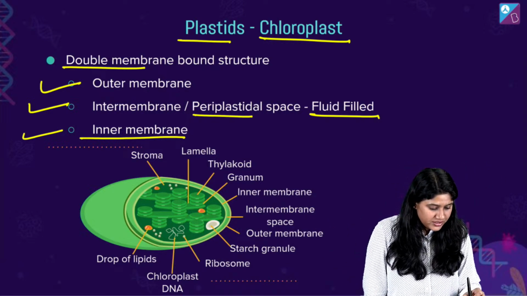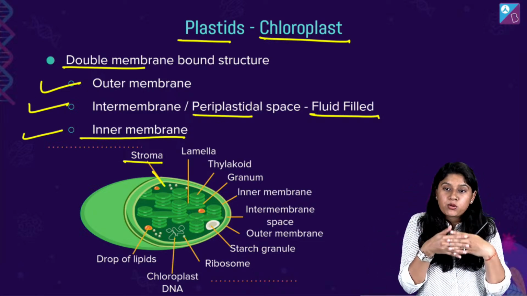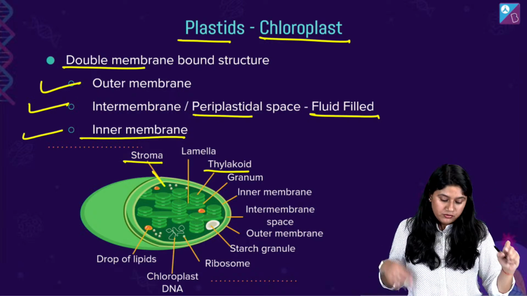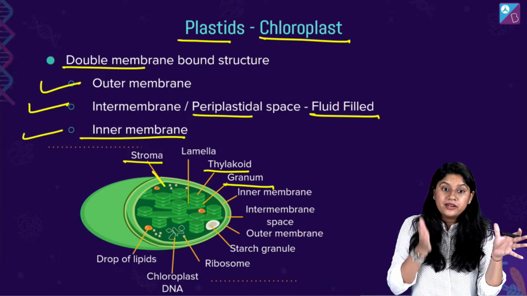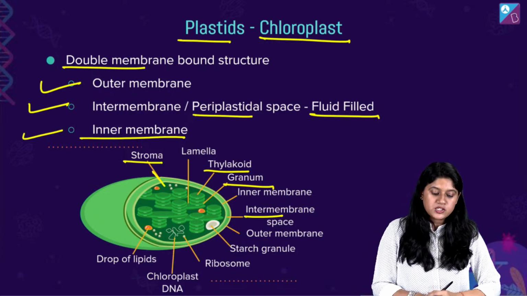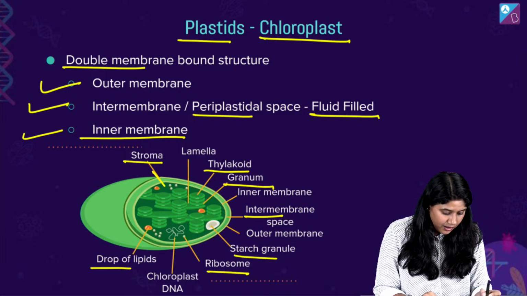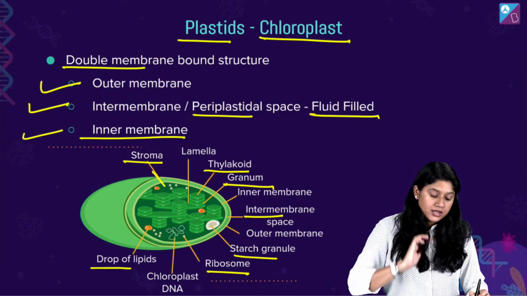Clear? So I hope that you can see the stroma, which is over here. Lamina, जो join कर रहा है as a bridge, right? Thylakoids, the disc-like structure, when they are stacked together, we call them as granum. Inner membrane, outer membrane. In between that, we have the intermembrane space. Starch की granules भी दे दी है, ribosomes हैं, DNA है हमारे पास में, और drop of lipids भी हैं.